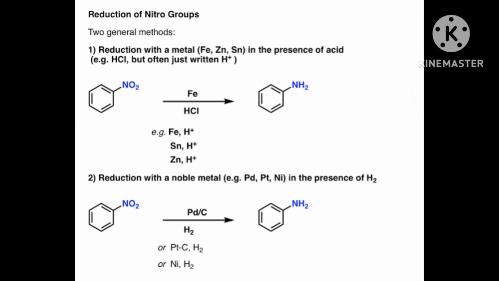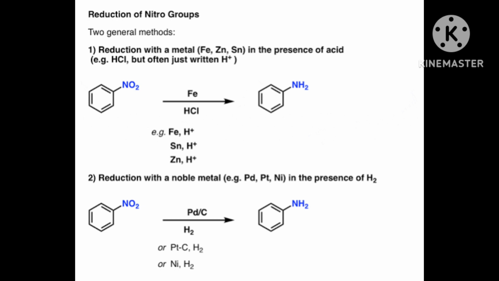The reaction is carried out in a sealed tube at 373 Kelvin. The primary amine thus obtained behaves as a nucleophile and can further react with alkyl halide to form secondary and tertiary amines and finally quaternary ammonium salt.